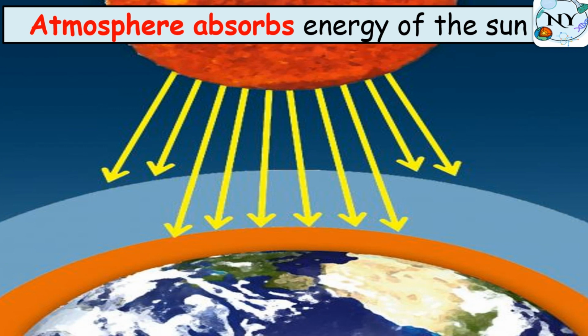The atmosphere, we said before, is the air around us, or we can say it's a layer of gases that surround the Earth planet. It's a layer that contains gases: oxygen, carbon dioxide, helium, hydrogen, water vapor, different gases. So this layer that surrounds the Earth planet absorbs energy that comes from the sun.